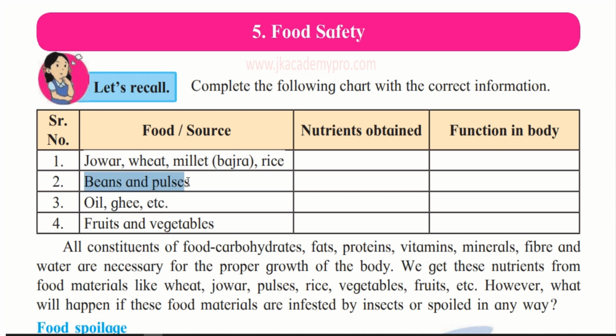Second one is beans and pulses. The nutrients are proteins and fibers, and the function is bodybuilding. Then third is oil, ghee, etc. So what are the nutrients? The nutrients are fats, and they are energy giving foods. The next is fruits and vegetables. The nutrients are vitamins and minerals, and they do the function of protection against diseases.